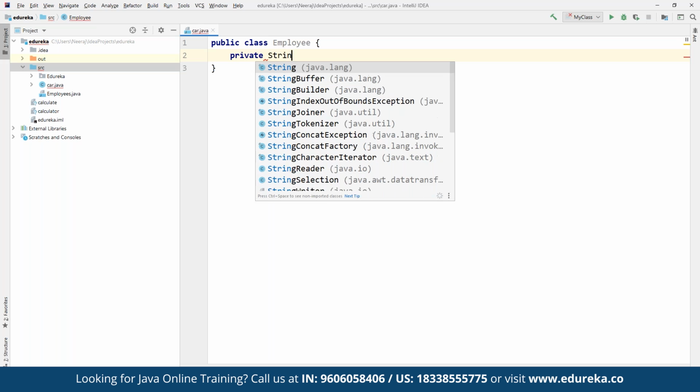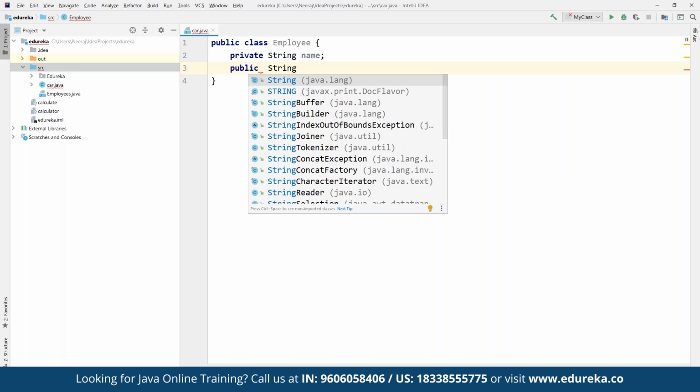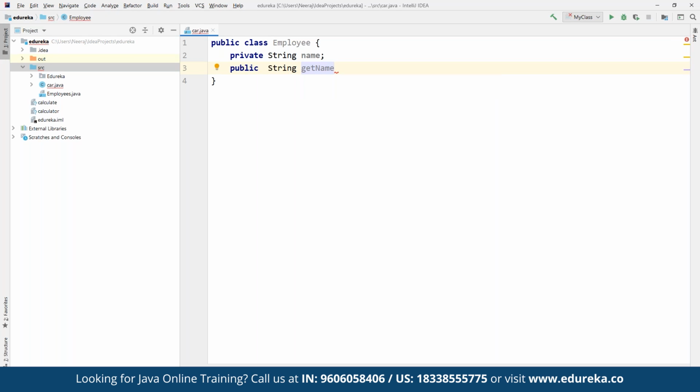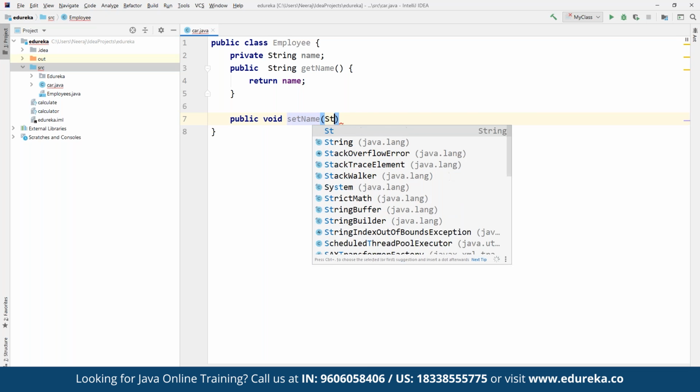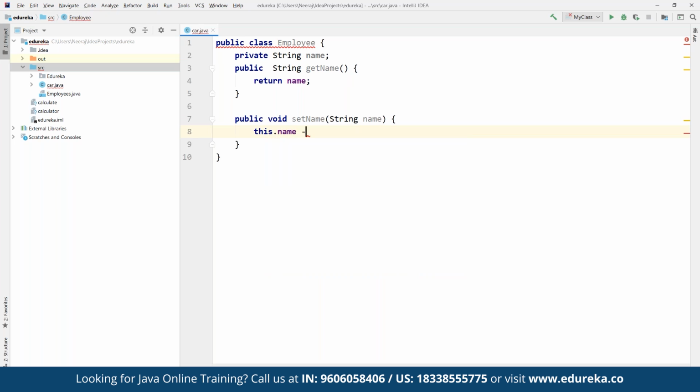Then we can define a public String, let's say we name it getName, and then we are going to return the name. And here we are going to create public void setName where we define a String name parameter. And then we define this.name equal to name itself.